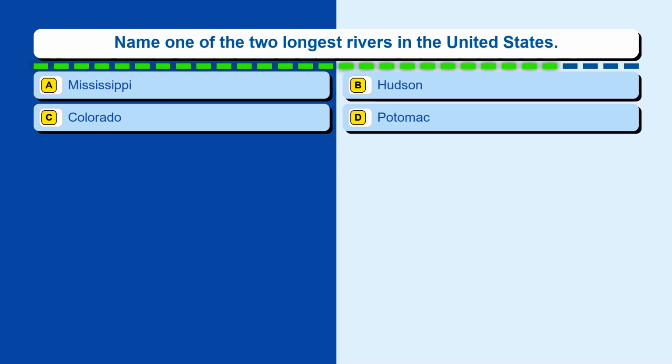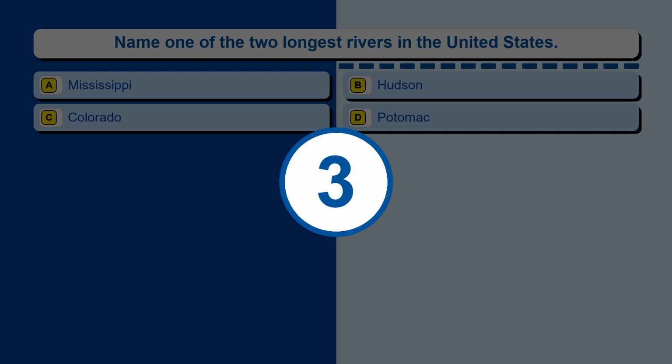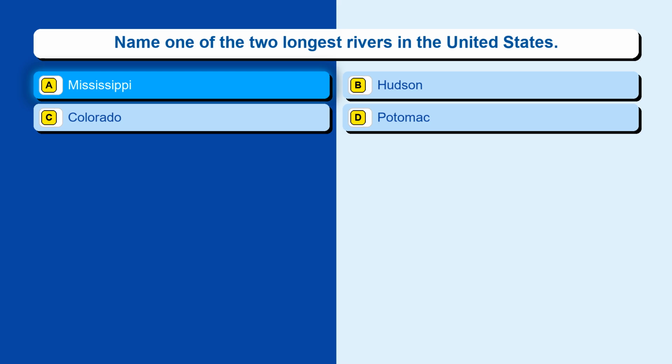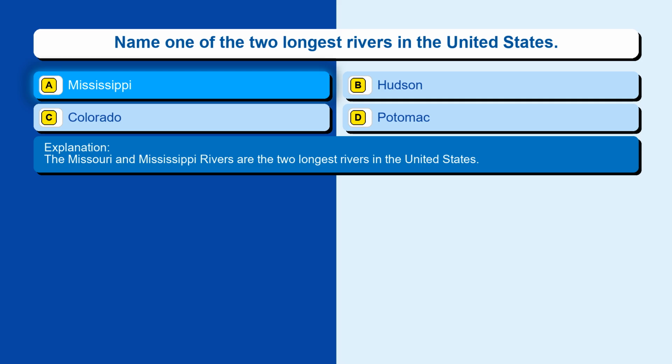Question 77. Name one of the two longest rivers in the United States. Option A, Mississippi. Option B, Hudson. Option C, Colorado. Option D, Potomac. The correct answer is option A, Mississippi. The Missouri and Mississippi rivers are the two longest rivers in the United States.